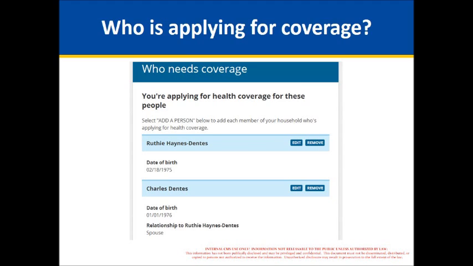Household members who don't want to apply for coverage but need to be included for eligibility purposes will be identified during the family and household section. And they are needed, just so you're aware, for purposes of determining household size as well as income for the different programs. So next slide, please.